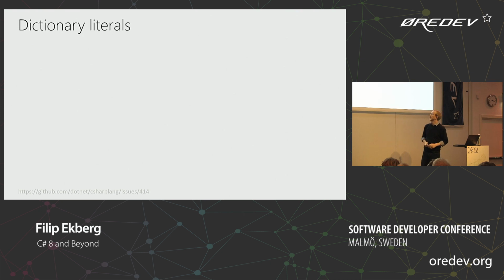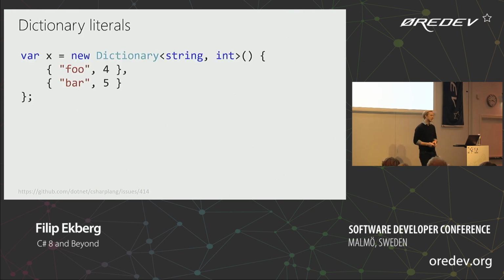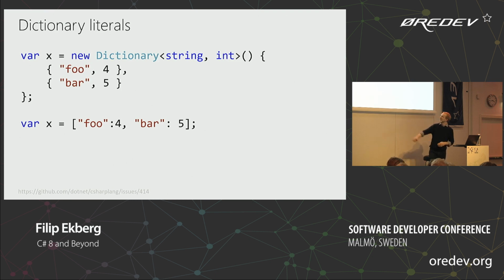So definitely worth it. One thing they're adding is dictionary literals, which is just a way for us to, in a nice way, create dictionaries a little bit easier. I've got a feeling that C# is starting to look a little bit like Python, especially with ranges and these things, and I don't know. It's still nice. It's a way for us to write less code, especially for boilerplate stuff that we normally write.